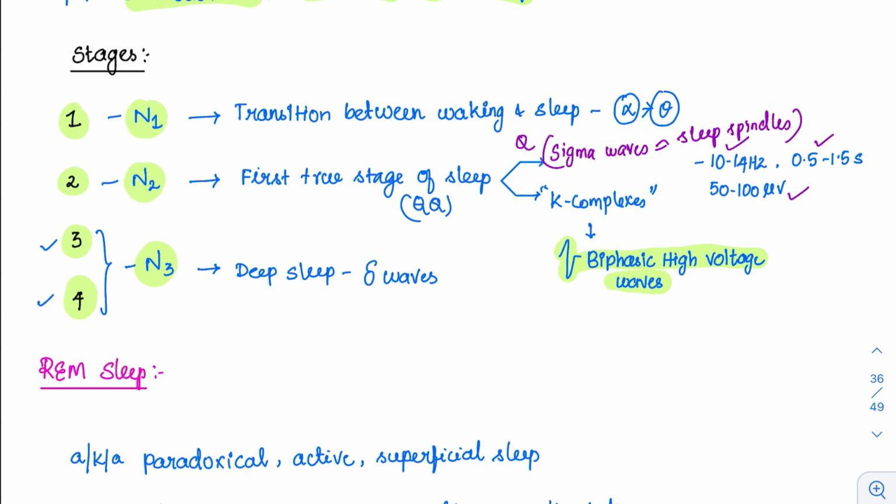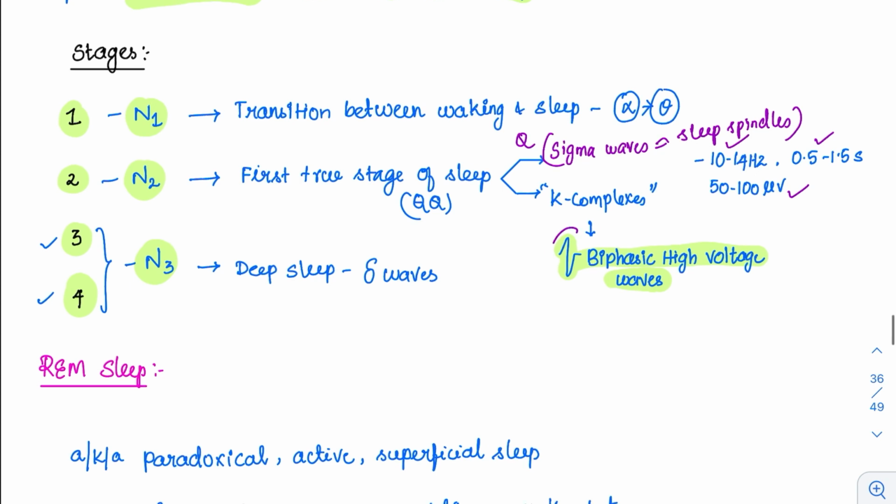One is the sleep spindles and K complex. Sometimes they can show you an ECG and if they show you a biphasic wave, then it is more likely a K complex. So that is important. Now from the sleep stage, we are going to deep sleep. Deep sleep, what wave will come? The delta waves. The delta wave is going to finally appear in the deep sleep.